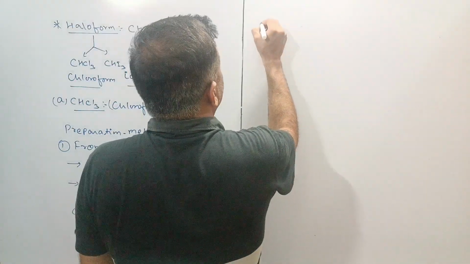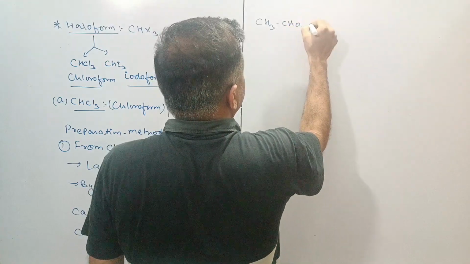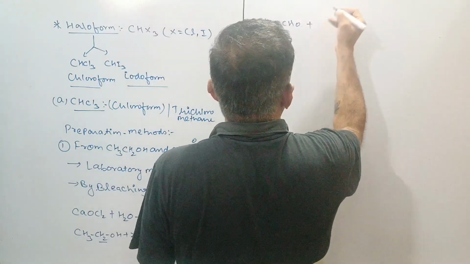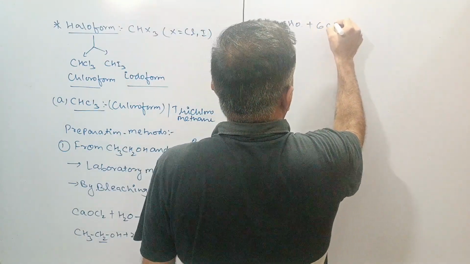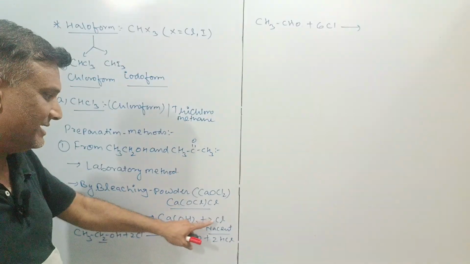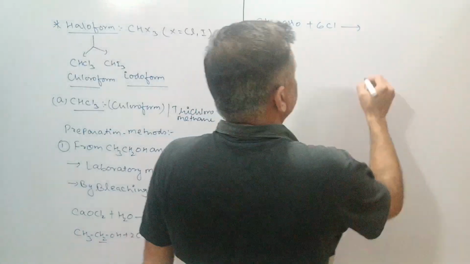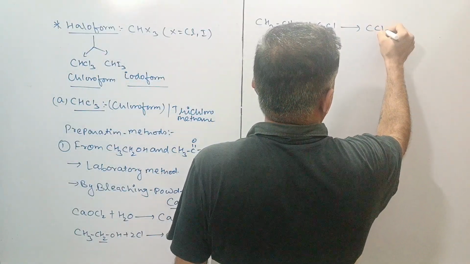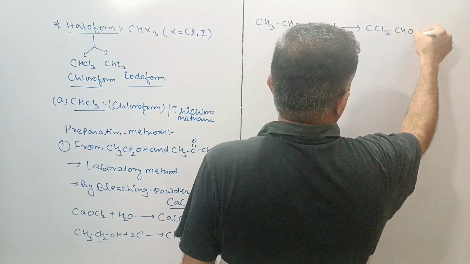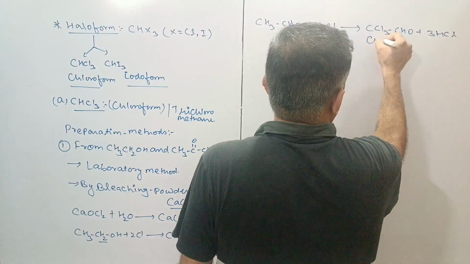Further, this reacts with 6 nascent chlorine. If you repeat this process 2-3 times, the amount of nascent chlorine increases. So there will be formation of CCl3CHO plus 3 HCl. This is called chloral.